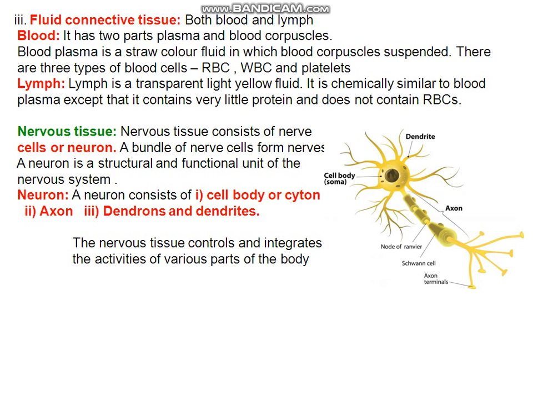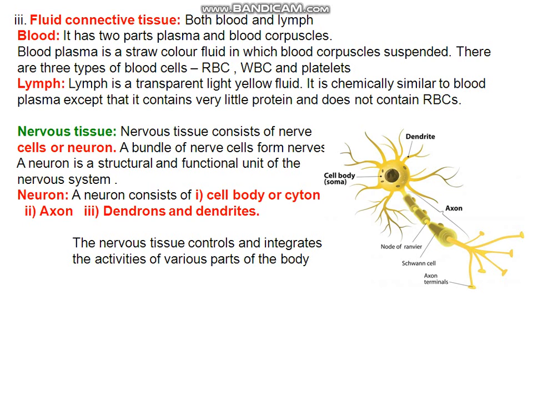Then fluid connective tissue. Fluid connective tissue is divided into two types, blood and lymph. The functions of blood and lymph are almost the same, but blood is red in color because it contains RBC, but lymph is yellowish in color. It does not contain RBC.